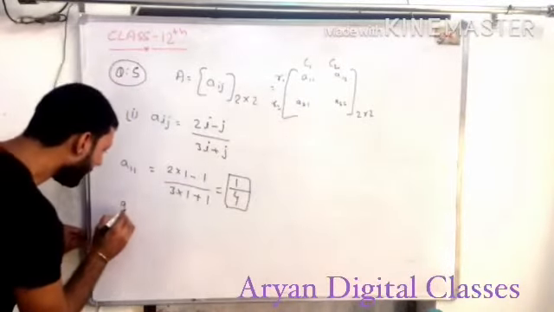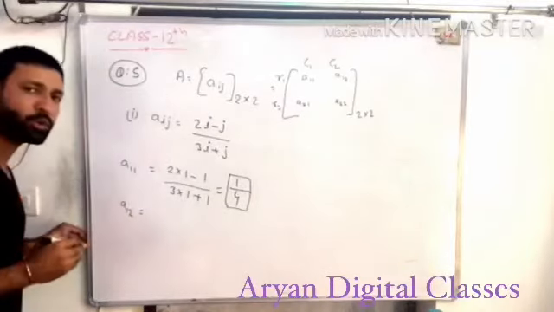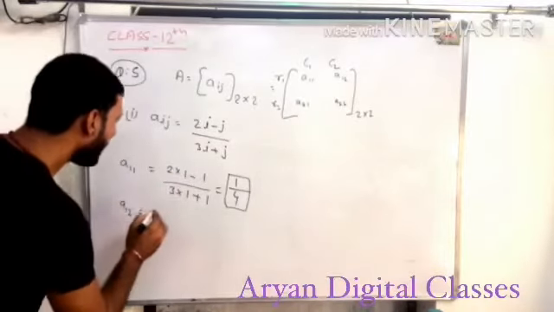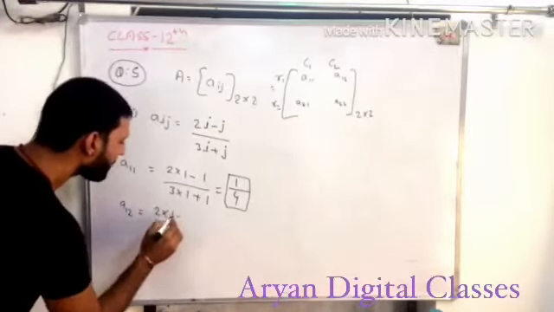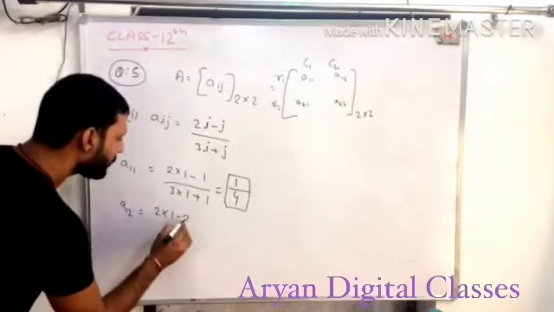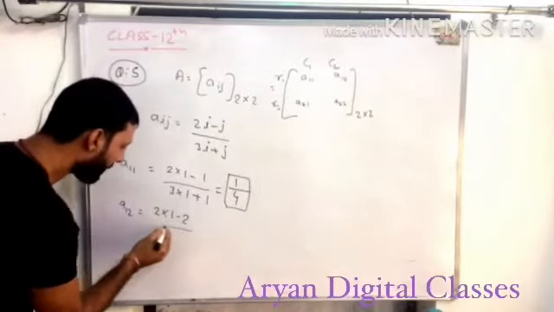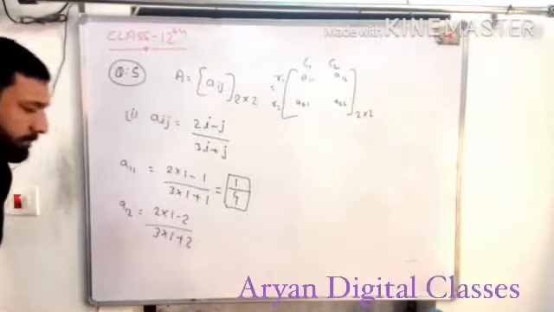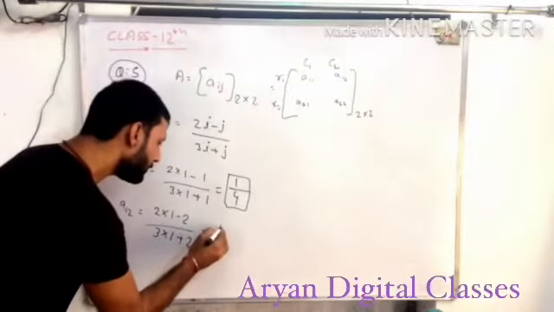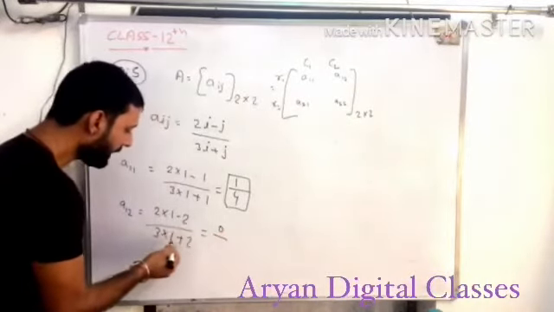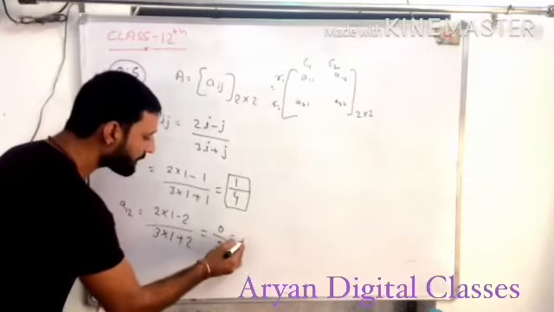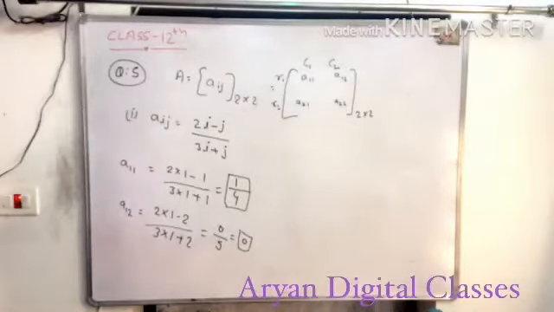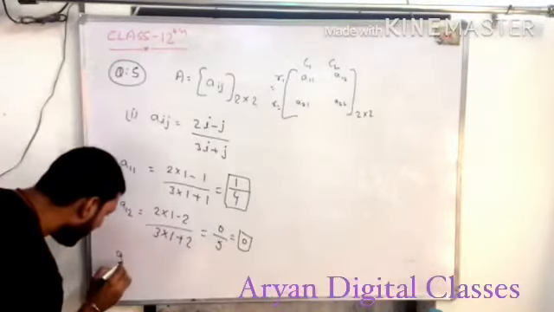After that we have to find A12. It means i is equal to 1 and j is equal to 2. Then we put the values in this formula: 2 into 1 minus 2, upon 3 into 1 plus 2. 2 minus 2 is 0, and 3 plus 2 is 5, and 0 by 5 is equal to 0. This is the second element, A12.